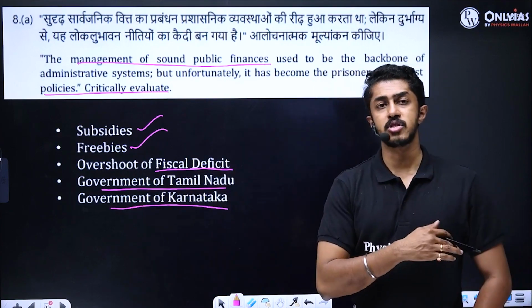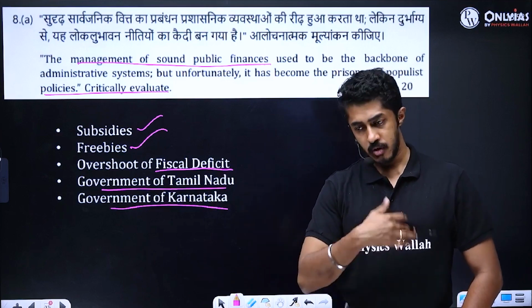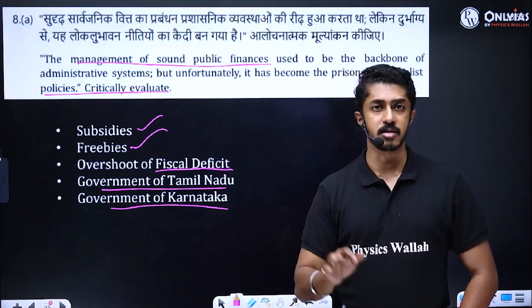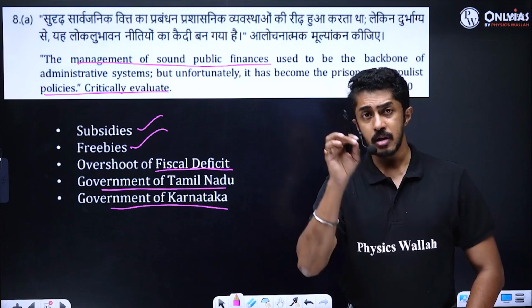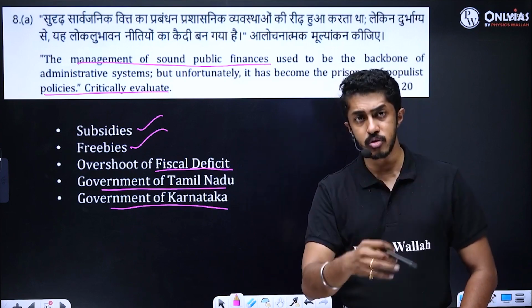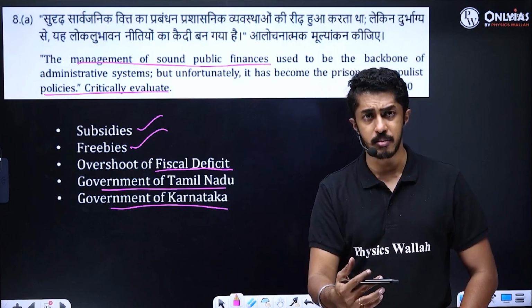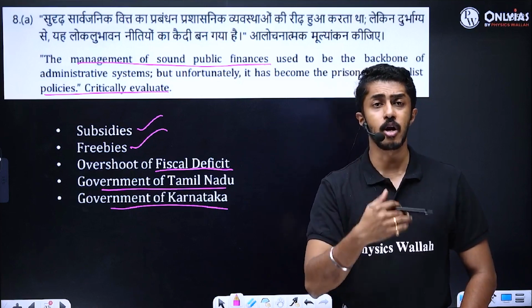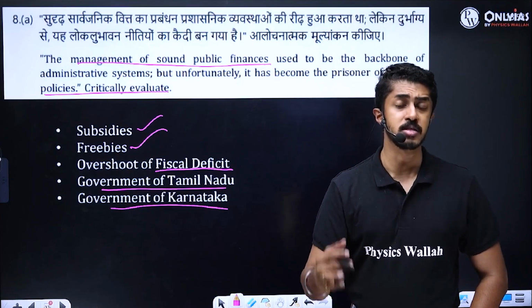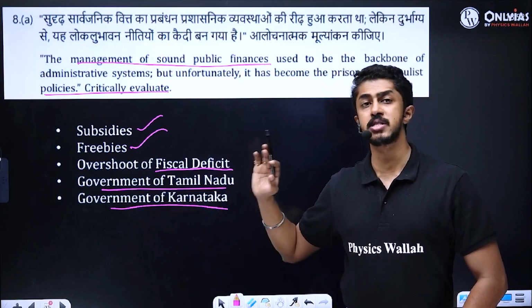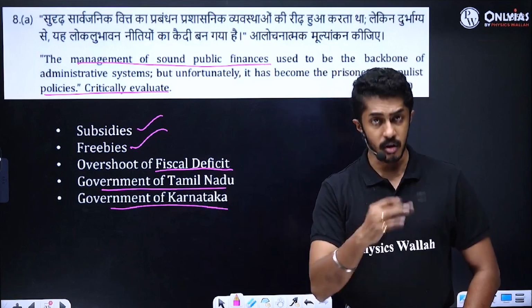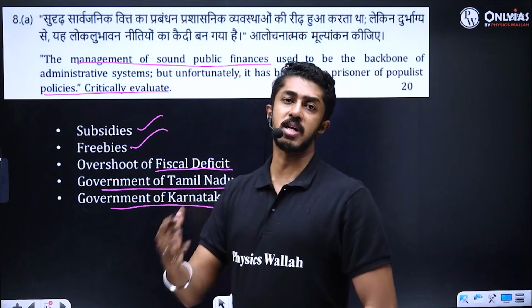The Government of Karnataka announced a slew of measures which included what? Free travel, free electricity, etc. But finally what happened? The state government of Karnataka was forced to accept what? That they will not be able to carry out any developmental activities because of the freebies that they announced before elections or the freebies that they have implemented post elections.